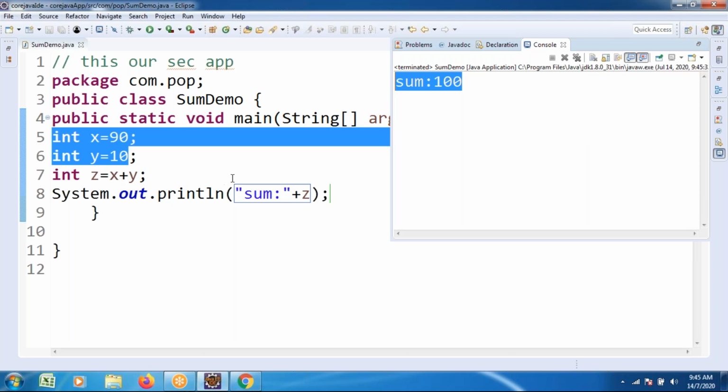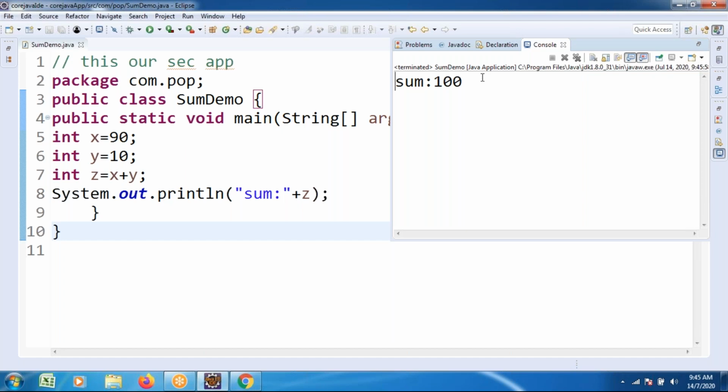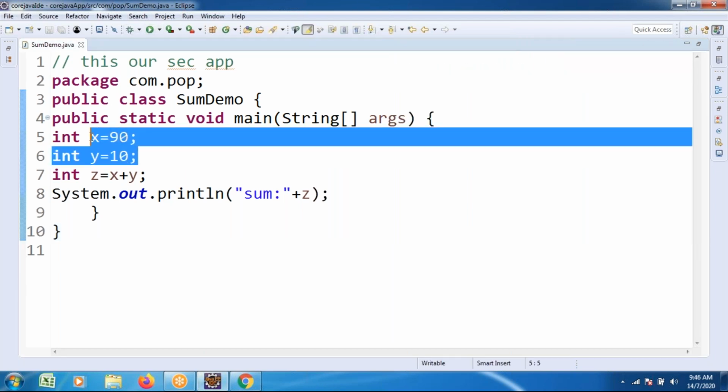Suppose I take this program and store it in a calculator. Somebody purchased the calculator and turned it on. What is it going to show? 100 is showing. The second time I run this application, 100 is going to show. The third time we run this application, 100 is showing, because inside the program I assigned the values.